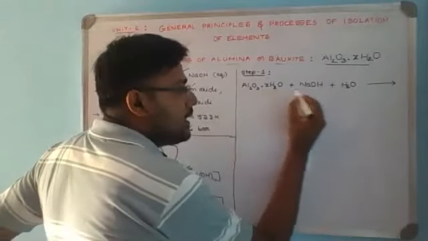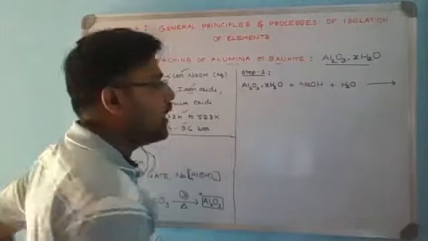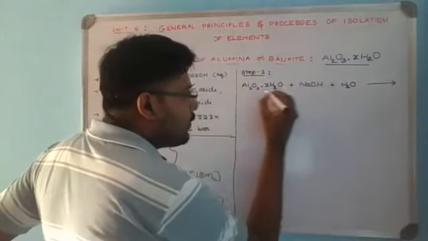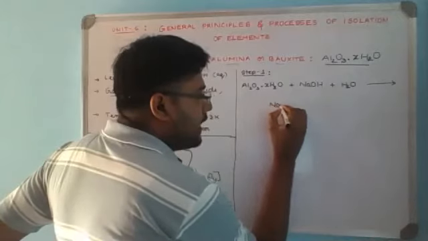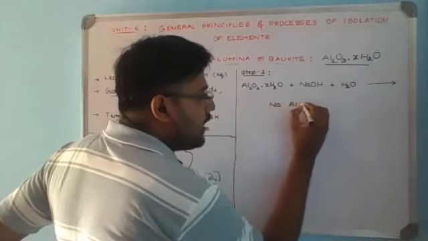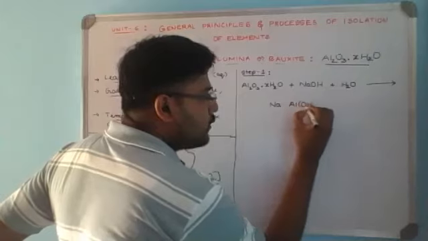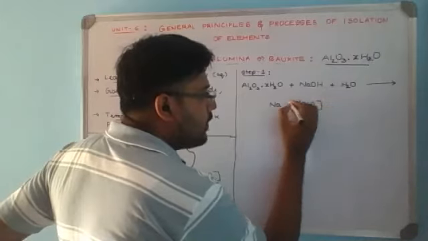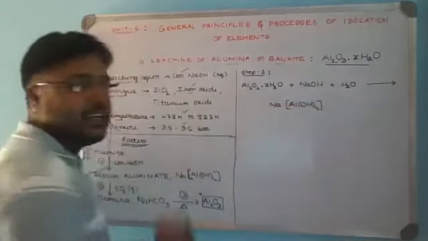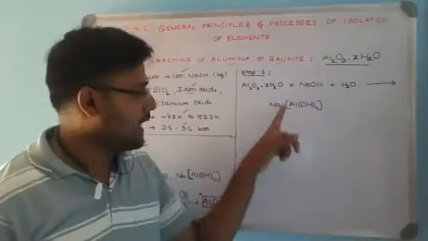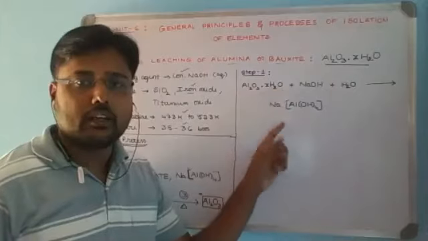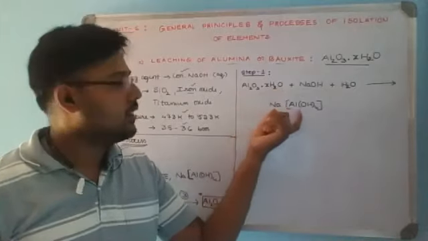Once alumina is treated with NaOH, what happens? NaOH forms a complex with alumina as sodium aluminate. It is Na[Al(OH)4]. So the complex ion coordination compound formula, you try to remember: Na[Al(OH)4]. Actually sodium will be a counter ion, Na+ will be charged for this.